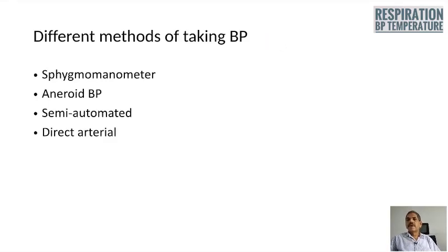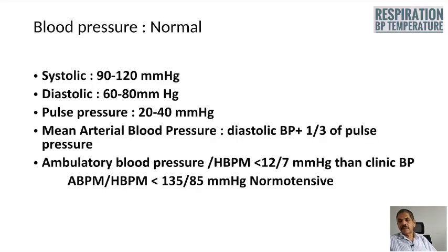Different methods of taking blood pressure are the sphygmomanometer method, aneroid blood pressure measurement, semi-automated blood pressure measurement, and direct arterial blood pressure measurement.